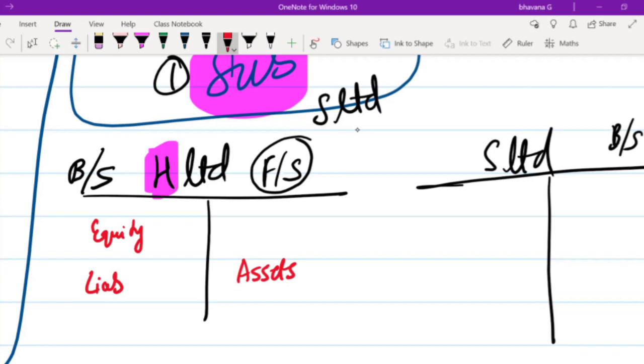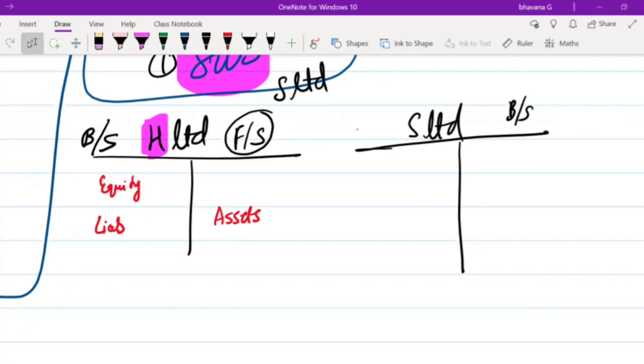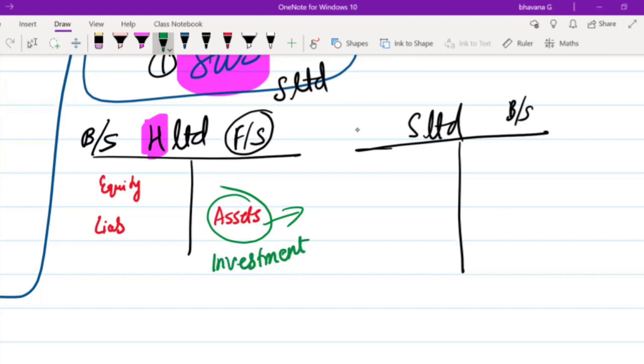Here I am talking about a T-shaped balance sheet, but in the exam you will only be given the balance sheet in the vertical format. This is only an example, so I'm drawing a T-shaped balance sheet here, with liabilities, assets, and equity. In the assets of the holding company there will be something known as investments in subsidiary company, or we can say S Limited, in the balance sheet of the holding company.